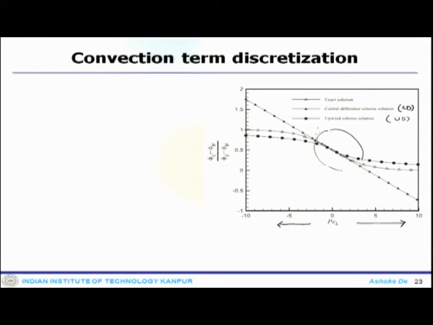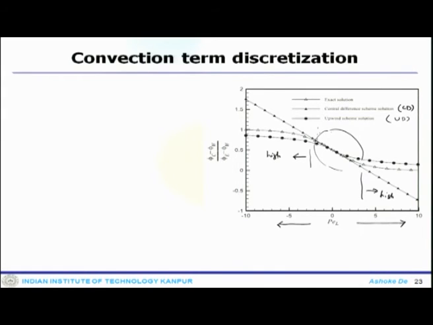That means the analytical solution is close enough to the numerical solution, but as we move to the high Peclet number side, the solutions deviate from the exact solution.